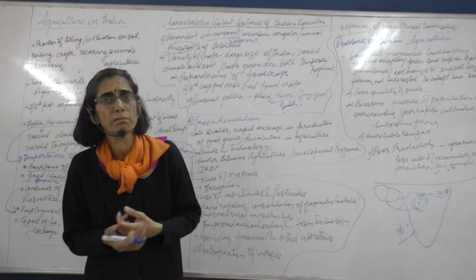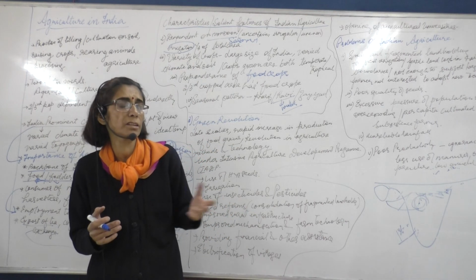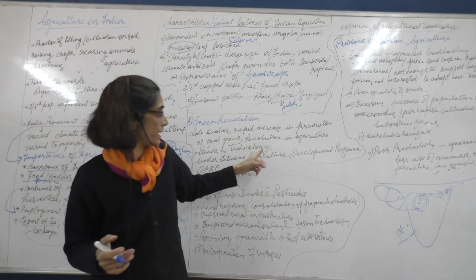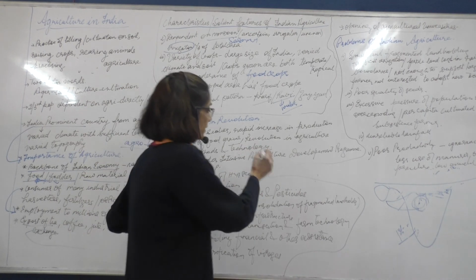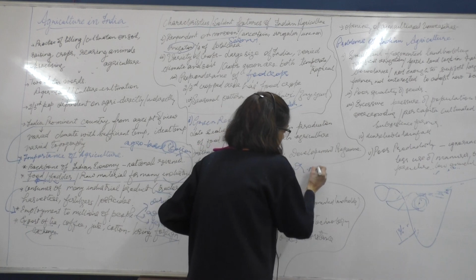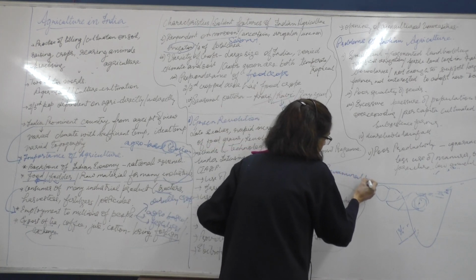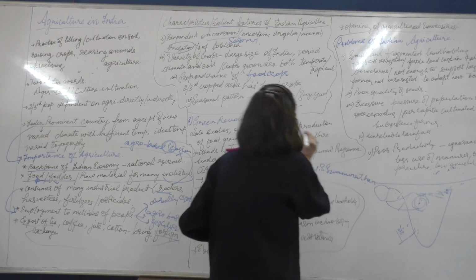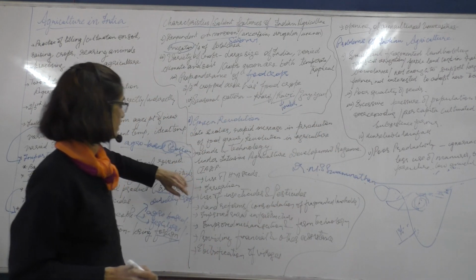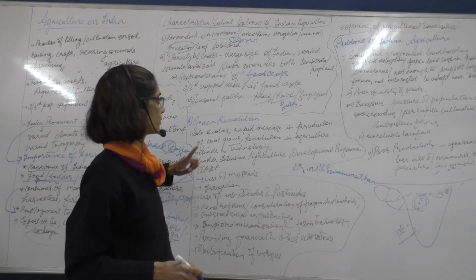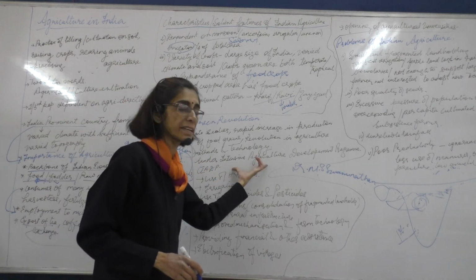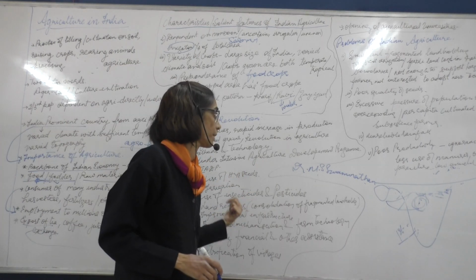It brought about a revolution in agriculture in our country. We have a scientist by the name Dr. M.S. Swaminathan, who was responsible for bringing about a great success into this green revolution. And this revolution was practiced under intensive agriculture development program.